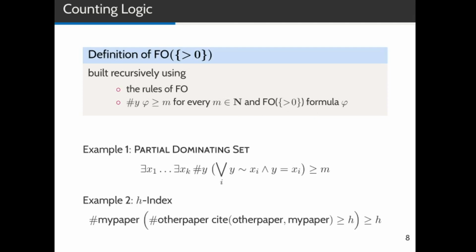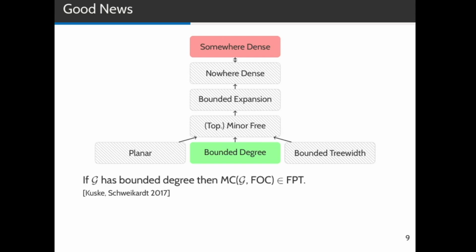And the second example would be the H index. A scientist has an index of H if it has at least H papers which have been cited at least H times. In FO greater 0, you can express it like this. You say the number of my papers with the property in the parentheses is greater than H. And in the parentheses, we write that the number of other papers which have cited my paper is greater than H. Let's next talk about the algorithmic tractability of the model checking problem for FO greater 0.